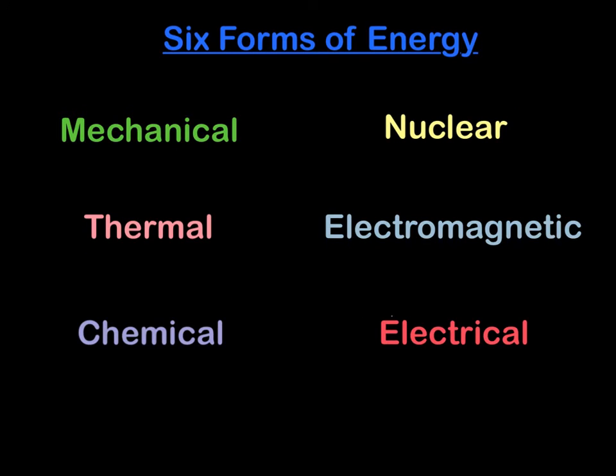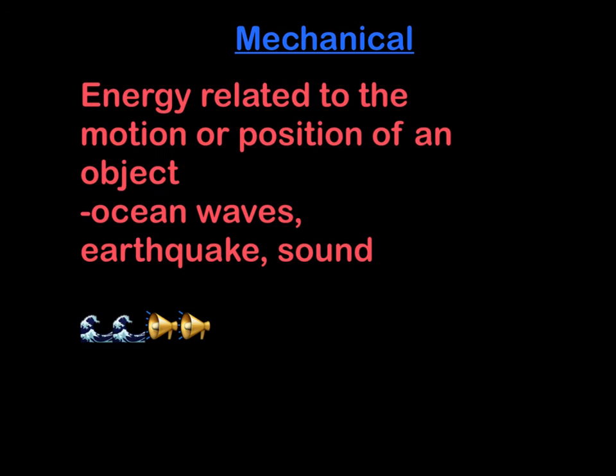There are 6 forms of energy. Generally, there are many others, but we're going to focus on these 6 and not even on all of these. The first is mechanical, thermal, chemical, nuclear, electromagnetic, and electrical. Like I said, there are other forms. Some of these you've already seen, some are going to be new, and some we're just going to touch base on. Mechanical energy is the energy related to the motion or position of an object, so how something is moving or where it's located. Some examples of that are ocean waves, an earthquake, and sound, the way that sound waves travel.